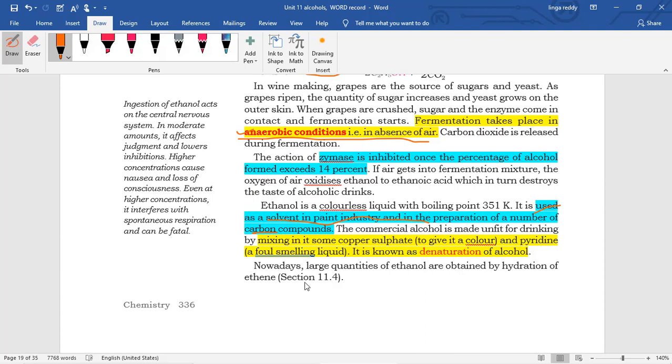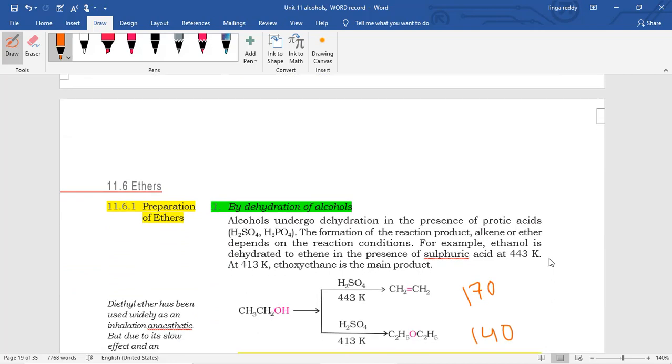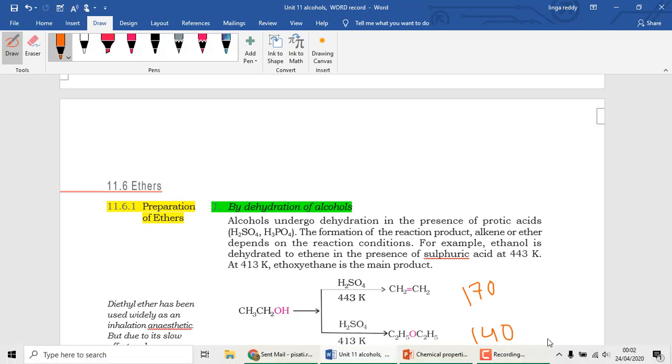Next, here one more new word is there: denaturation. What is denaturation? Mixing of copper sulfate and pyridine is known as denaturation of alcohols. Denaturation means some impurities are added. Next, preparation of ethers, that we can discuss in the next class.